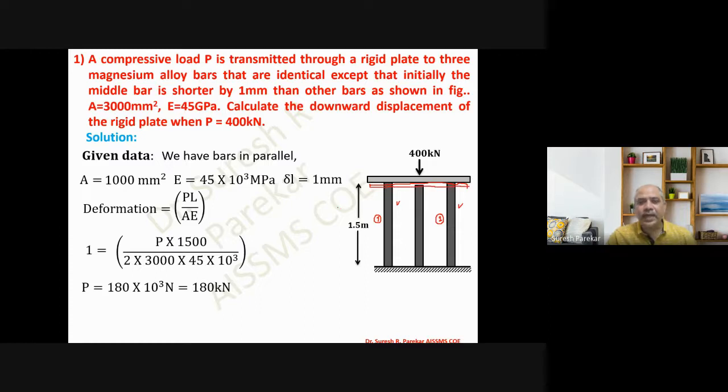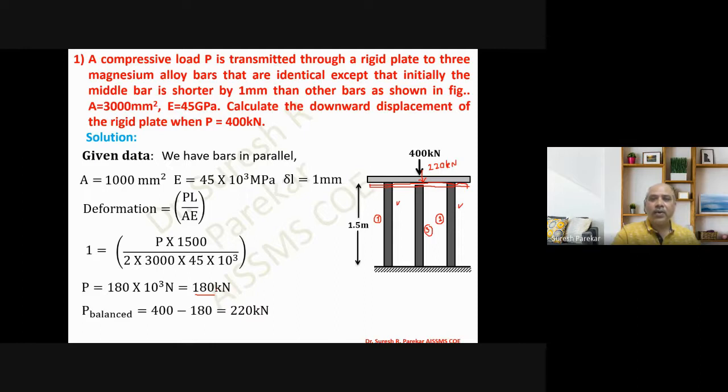When 180 is subtracted, the balance load is 220 kilonewton, and now this 220 kilonewton load on the plate will be shared by all three bars, 1, 2, and 3. First, to shorten the outer bars by 1 millimeter, the load required is 180 kilonewtons.